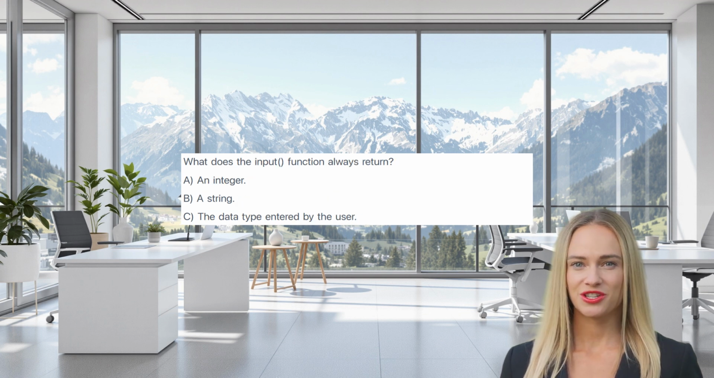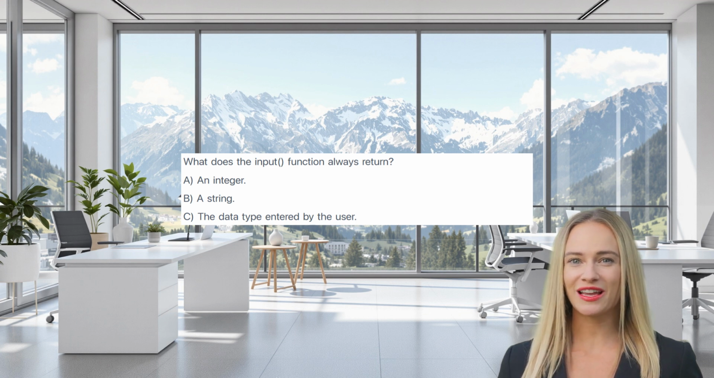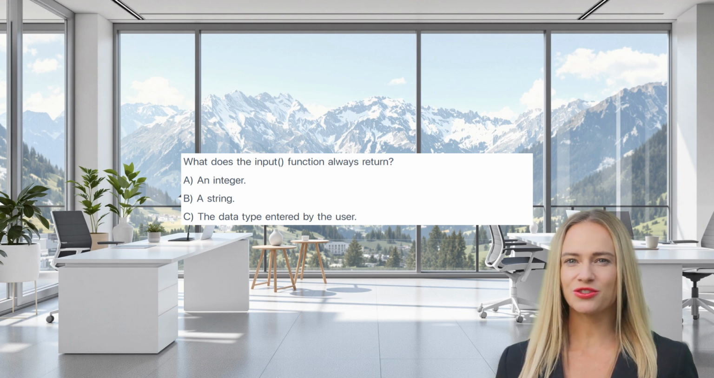What does the input function always return? A, an integer. B, a string. C, the data type entered by the user. The correct answer is B. The input function reads a line from the input, converts it to a string, and returns that string, including the newline character if present.